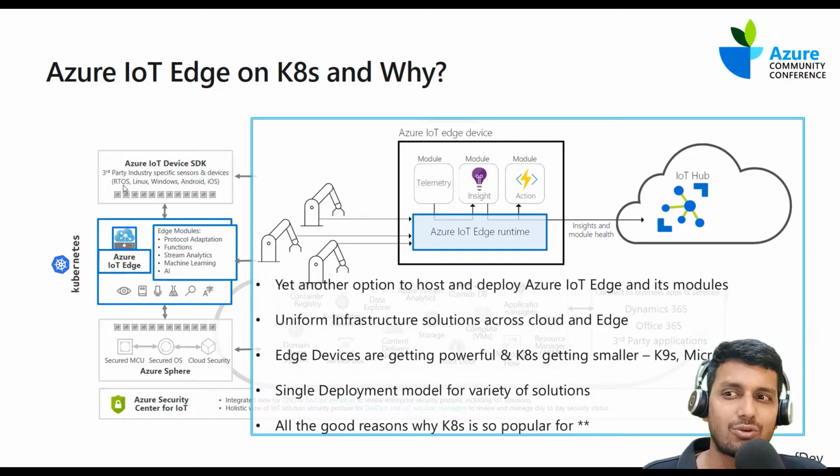So irrespective of the devices and the models, we can use IoT Hub's own deployment manifest to deploy these modules on top of them. And finally, all the good reasons why Kubernetes is so popular, for example, scalability, high availability and security, we can extend all those capabilities for deploying Azure IoT Edge as well as its modules.